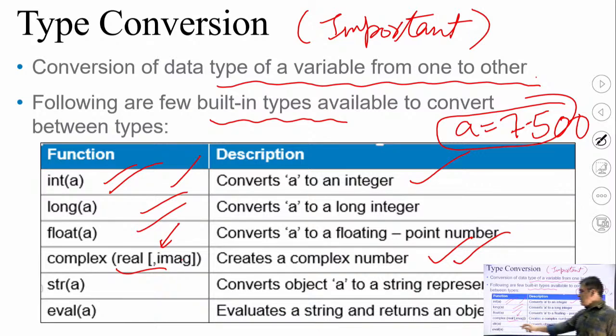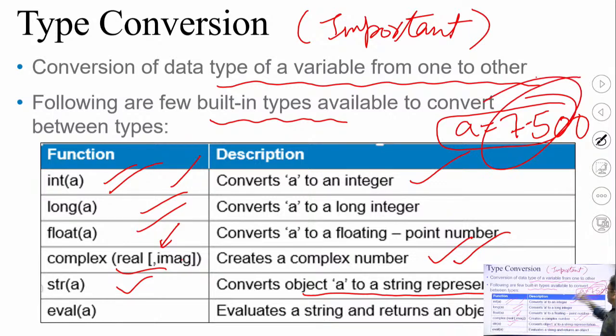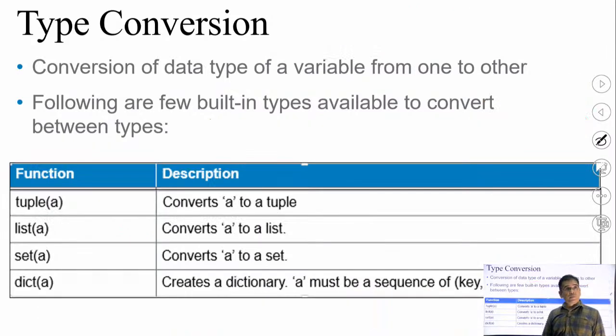The next is str(a). It converts object a to a string representation, so it will make a into a string type. Then eval(a) evaluates a string and returns an object. So to enter string a and evaluate a, they will convert the value of a into a string object, and then it can evaluate it. Now the next is tuple.